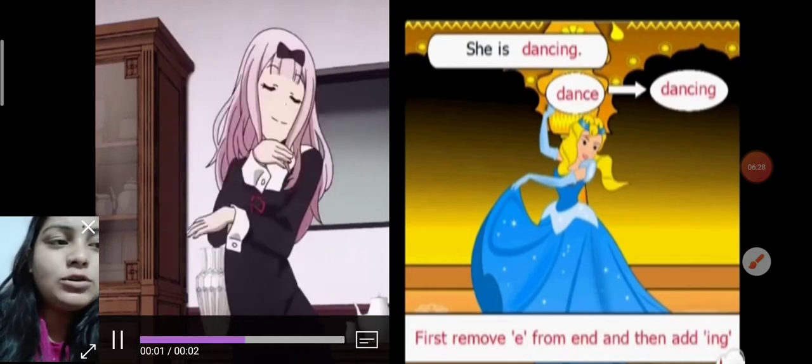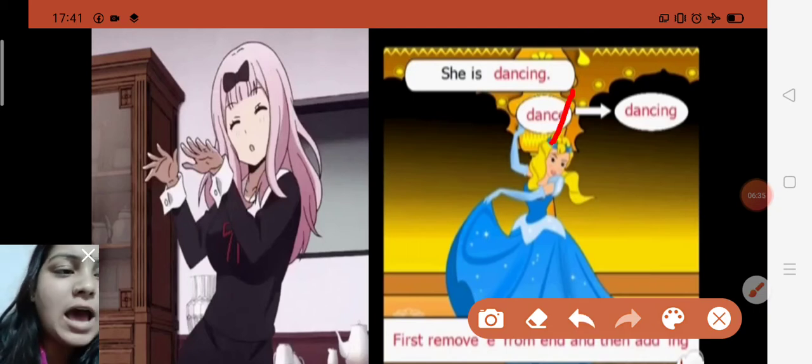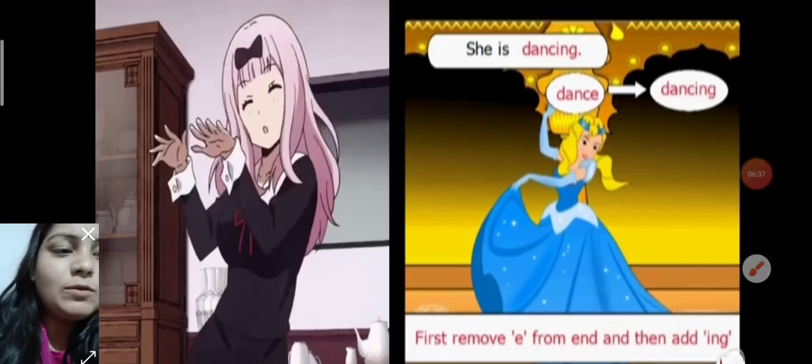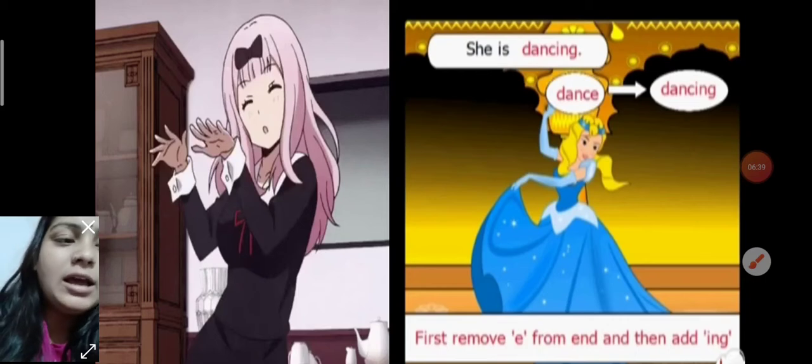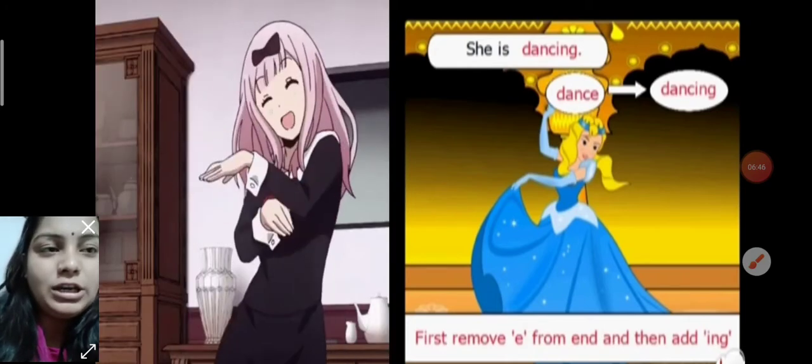So dance is a verb. Whenever you are going to make the continuous form, first you remove E and then you add ing. It means this girl is continuing dancing, so she is dancing.